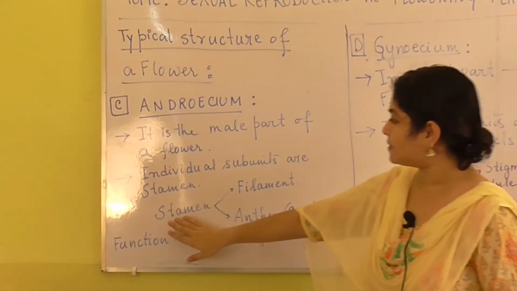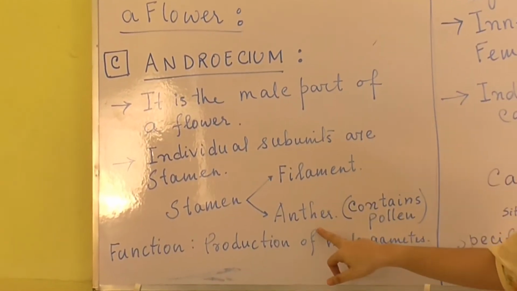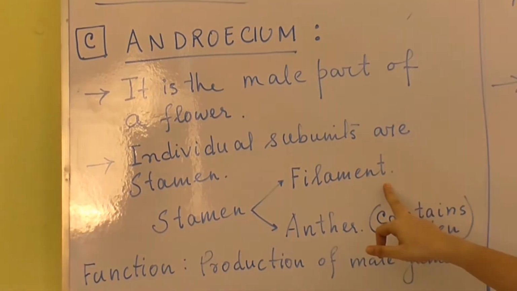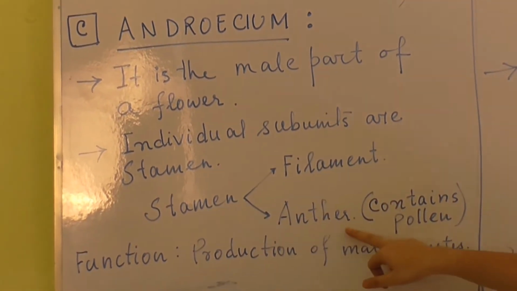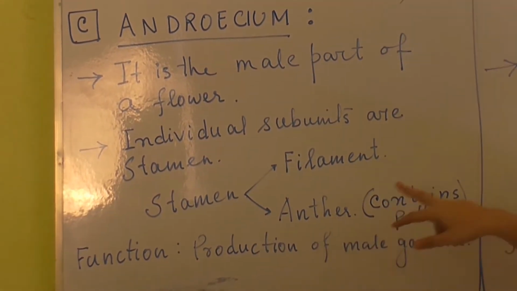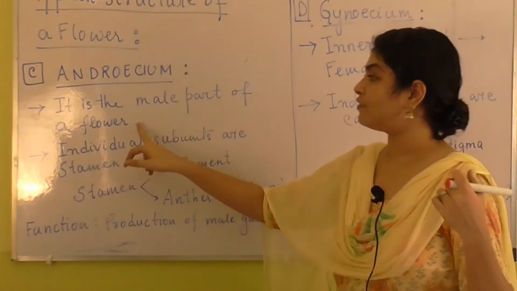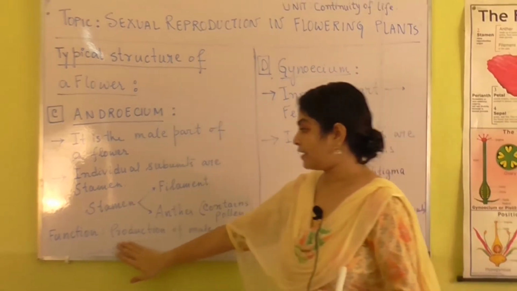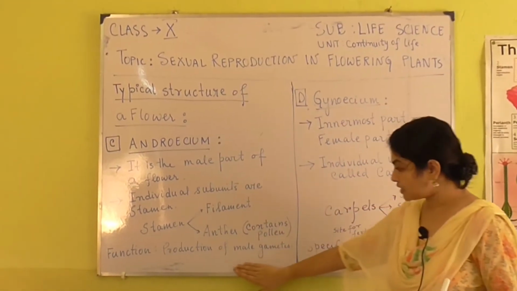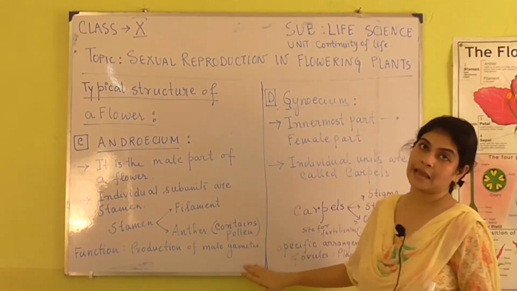So the stamen has two parts: the rod-like filament which I have shown you, and the anther, which contains pollen. It is the male part of the flower, as I have already told you. And what is its function? Its function is the production of male gametes.